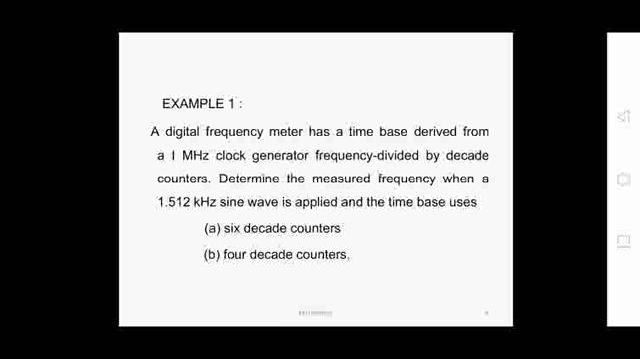By having 6 decade counters, you can use any of them to have a different time base for the enable input of the AND gate, and another enable input of the AND gate. So the gate flip flop: for that we are using the 1 megahertz clock generator, and its frequency is divided by the decade counters. Determine the measured frequency when a 1.512 kilohertz sine wave is applied as input voltage